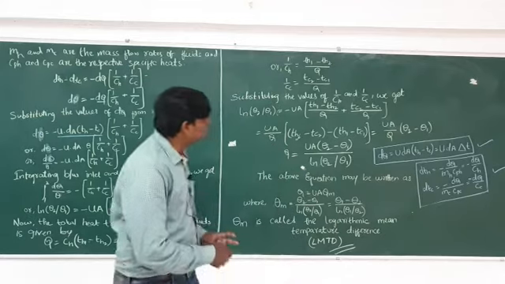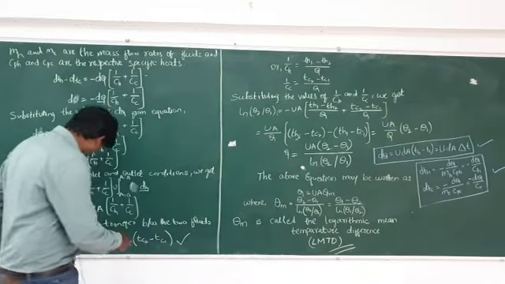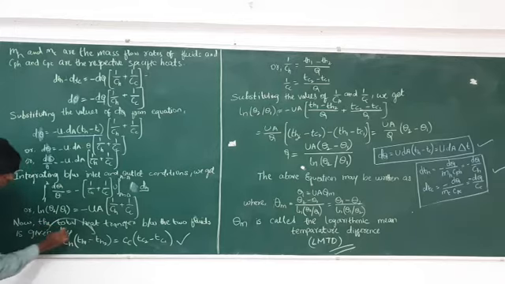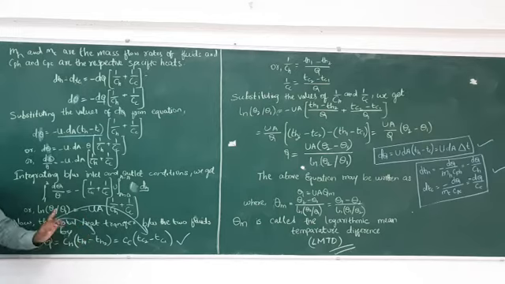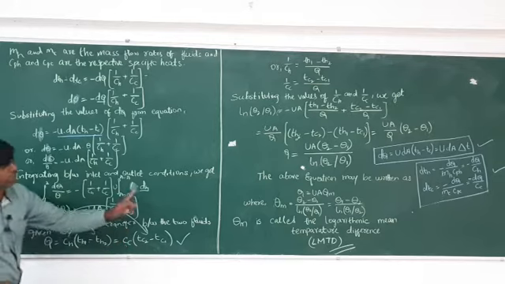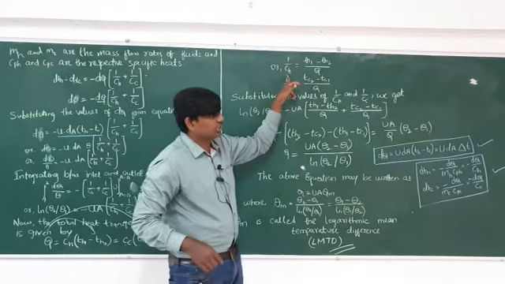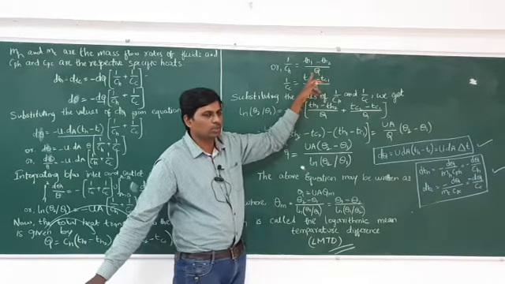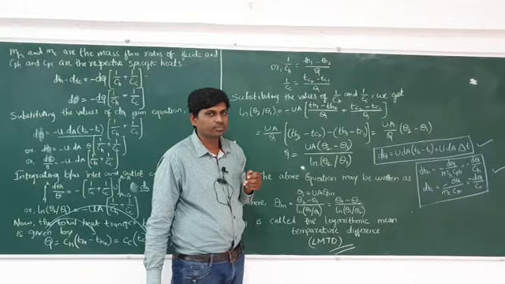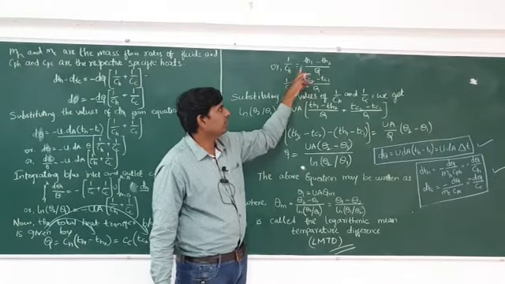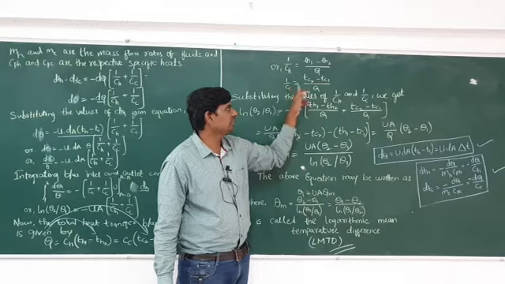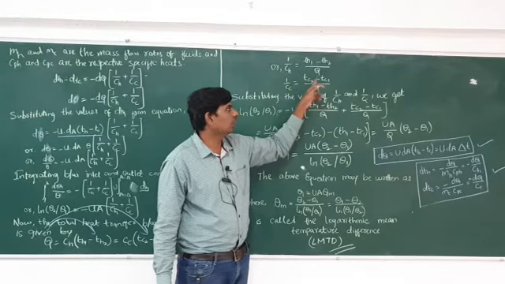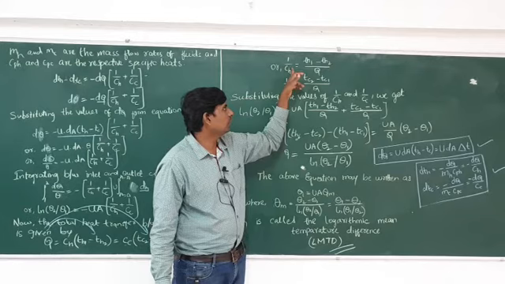So after that what you have to do, this Q belongs to this term as well as this Q belongs to this term also. So separate the CH, separate the CC. As you can see, I separate the 1 by CH. In place of 1 by CH, what I got here? TH1 minus TH2 by Q. And 1 by CC, TC2 minus TC1 by Q. Okay? This one is there and this one is there.